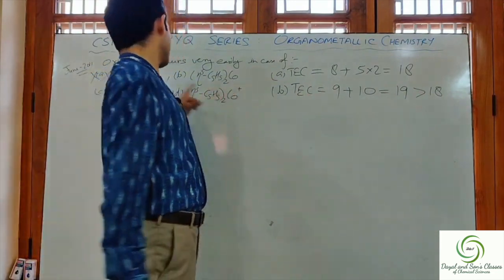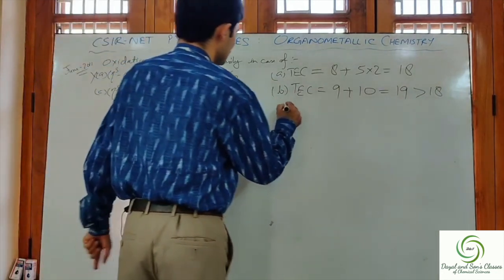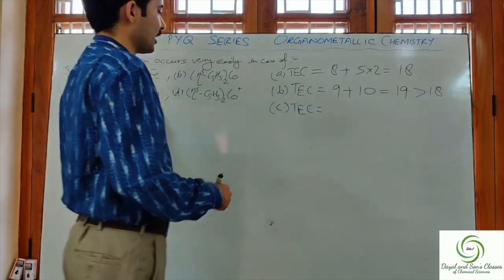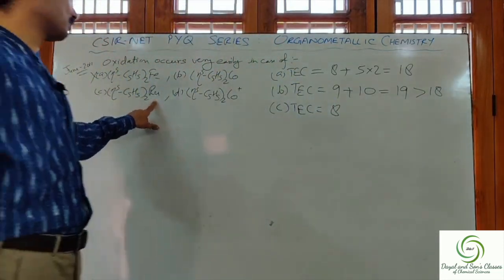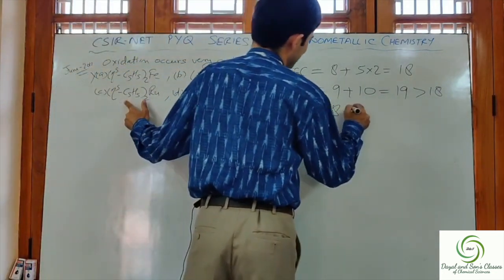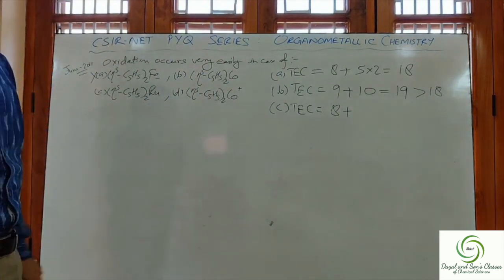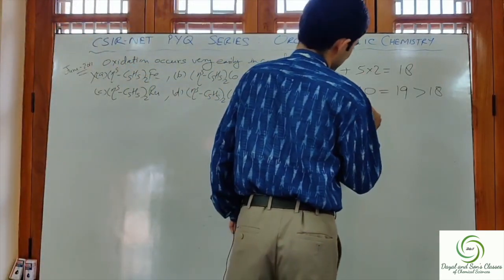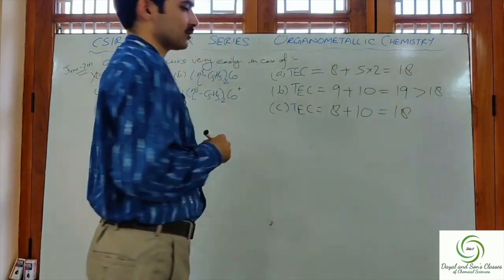Now let us check the remaining 2. What are the TC values for these? For C, TC is equal to Ru. Ruthenium belongs to the iron family, lies in the group of iron, so it will contribute 8 electrons. There are 2 units of eta 5 C5, that is cyclopentadienyl; 1 unit contributes 5 electrons, therefore 2 units will contribute 5 into 2, that is 10 electrons, which is equal to 18.